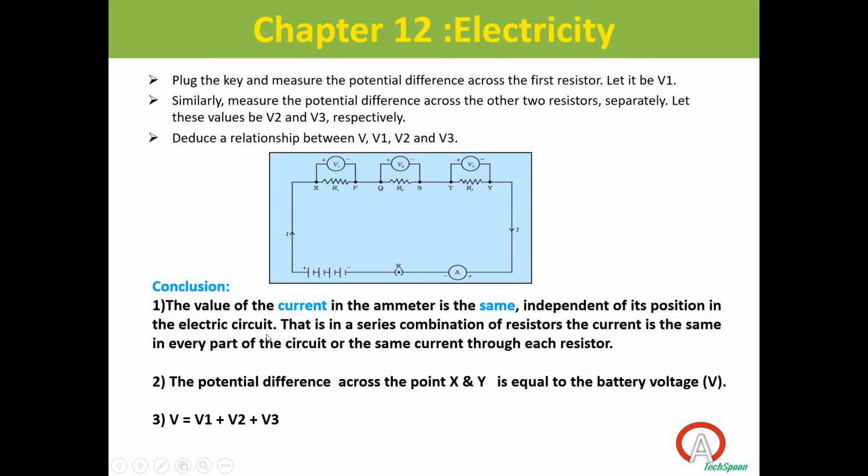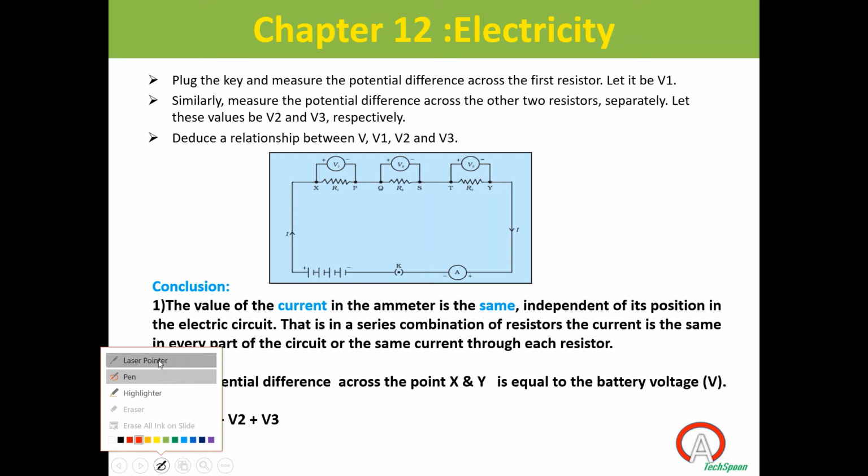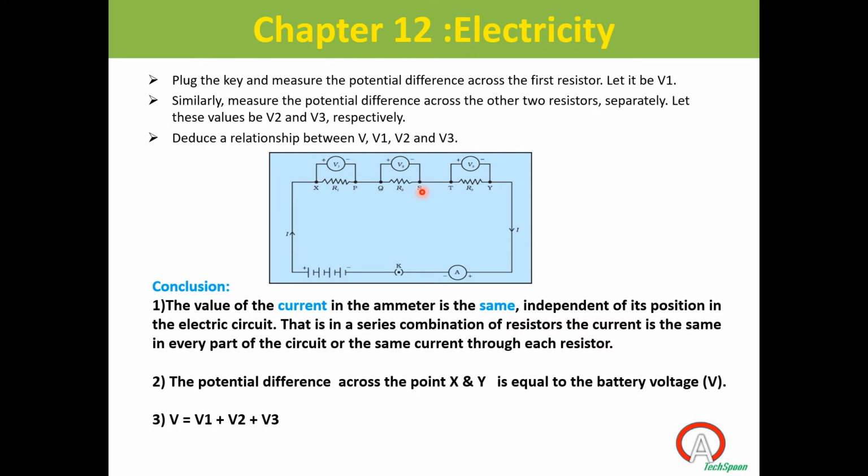Now I'm taking a circuit like this. Here, all the resistors R1, R2, R3 are connected in series. In this circuit I have connected an ammeter like this and three different voltmeters V1, V2, V3 across R1, R2 and R3.